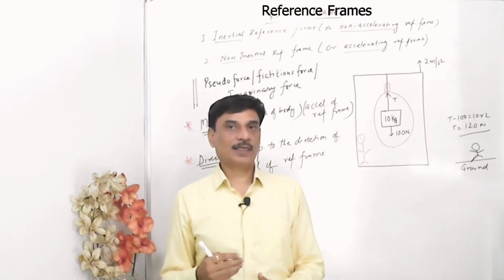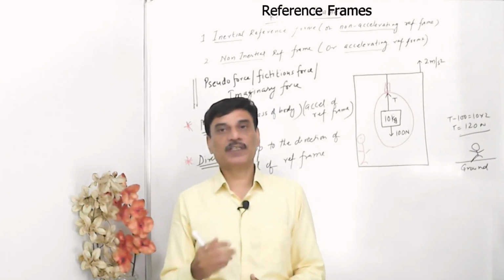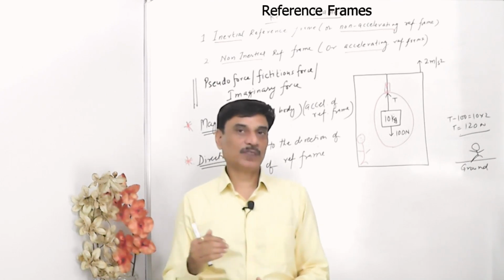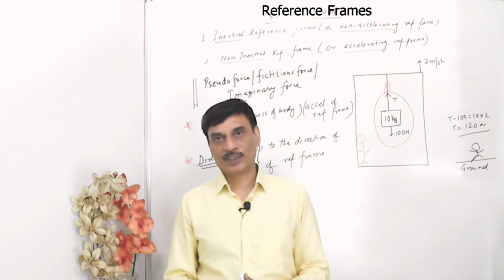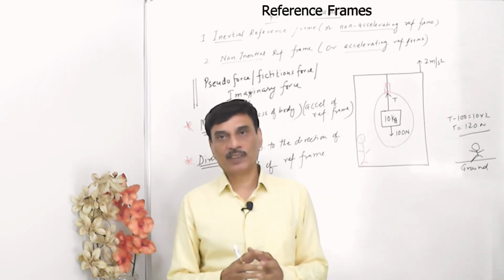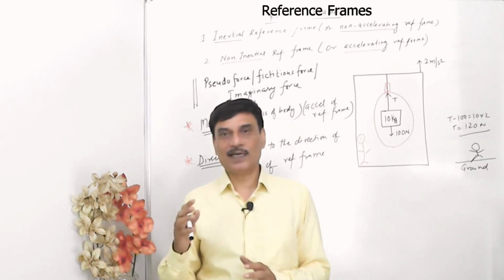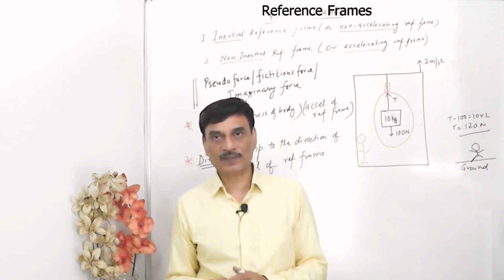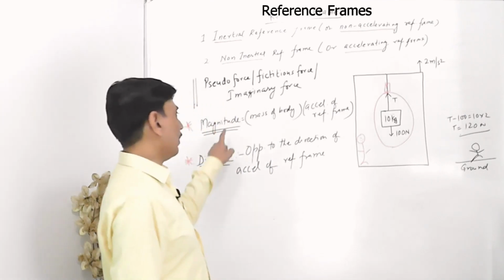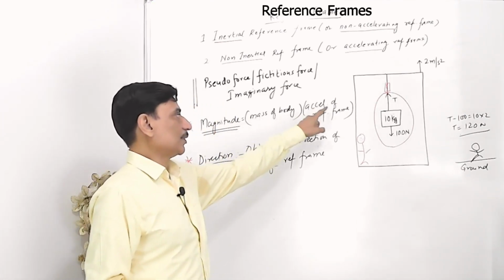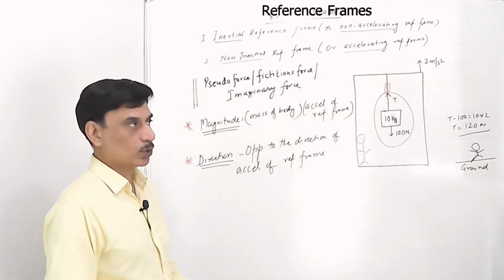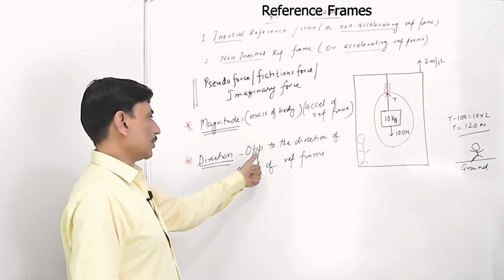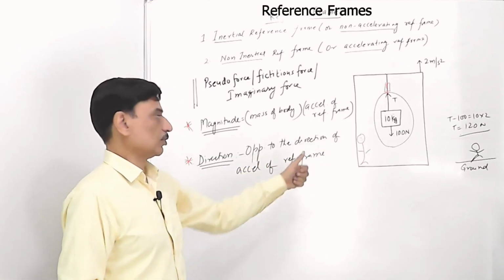Now what is the magnitude and direction of this fictitious force? Magnitude of this fictitious force, this imaginary force, is the mass of the observed body multiplied by the acceleration of the observer or reference frame. So it is the product of these two. And what is the direction? Direction is opposite to the direction of acceleration of the frame.